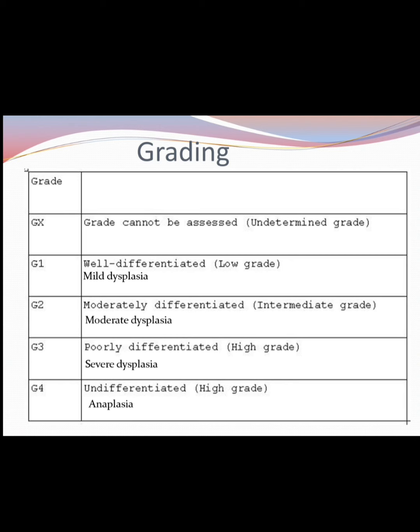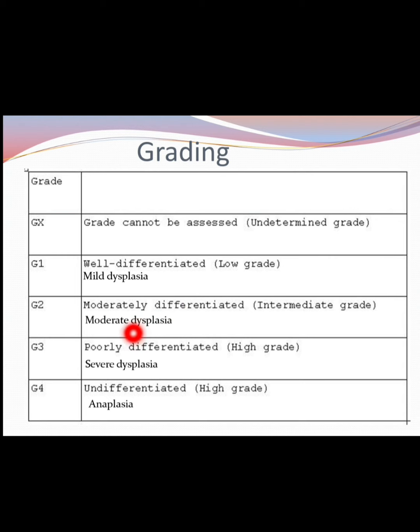Next is grading. GX means grade cannot be assessed, okay, undetermined grade. G1 means well differentiated, low grade, with mild dysplasia. Dysplasia means abnormal development of cells within the tissue or organ. So there is some abnormal growth within the organ or tissue, but it is well differentiated, meaning we can identify its structure and function.